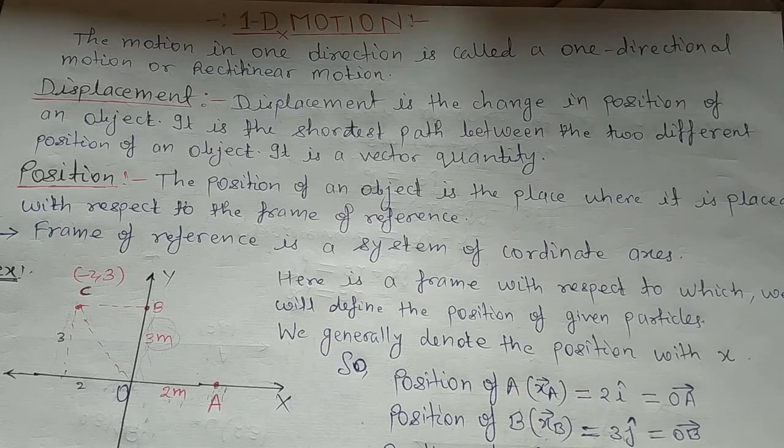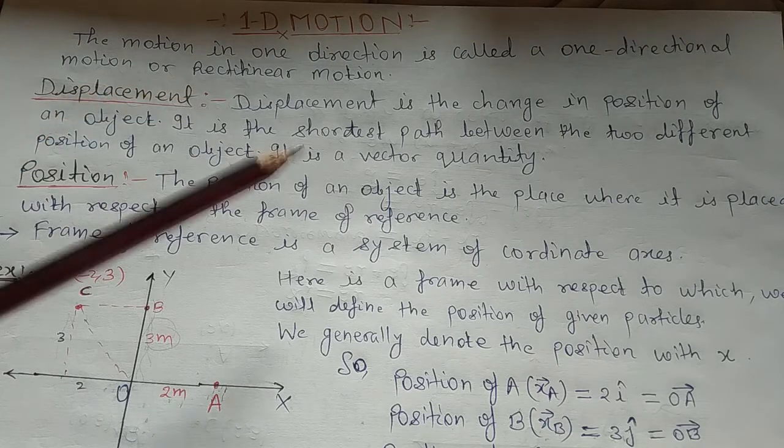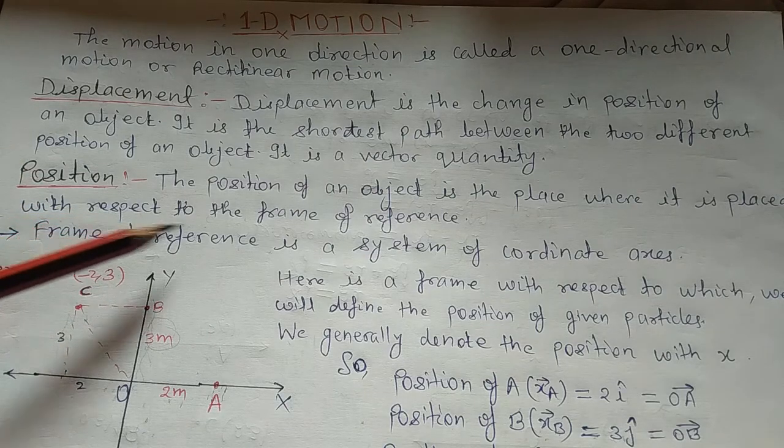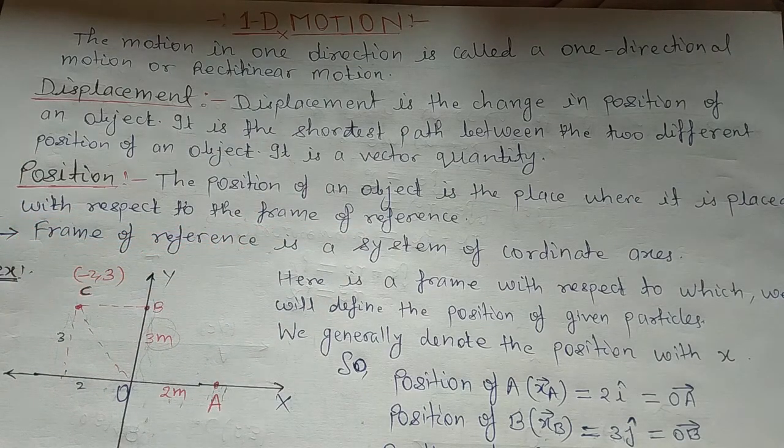First we have to understand what position is. You can see the definition: the position of an object is the place where it is placed with respect to the frame of reference. So what is the frame of reference? We'll discuss it clearly in a later chapter, relative motion.